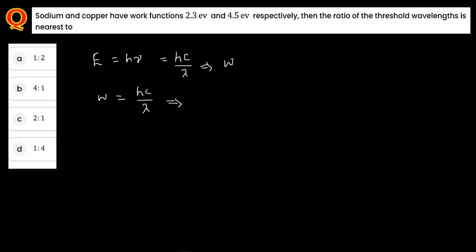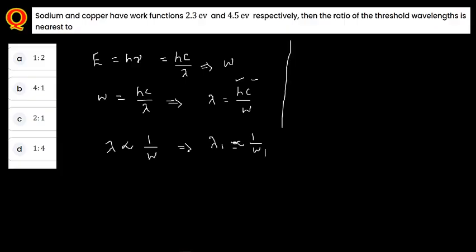Now from here, lambda is equal to hc divided by W. Here, h is the Planck constant and c is the velocity of light. From this, lambda is proportional to 1 divided by W. The same way, lambda 1 is proportional to 1 by W1, and similarly lambda 2 is proportional to 1 by W2.